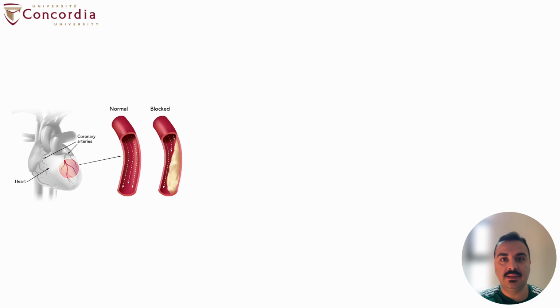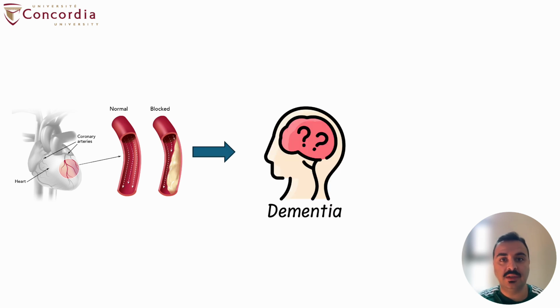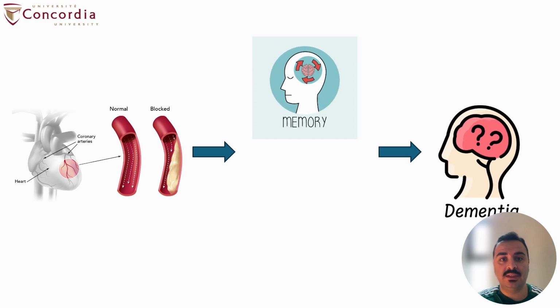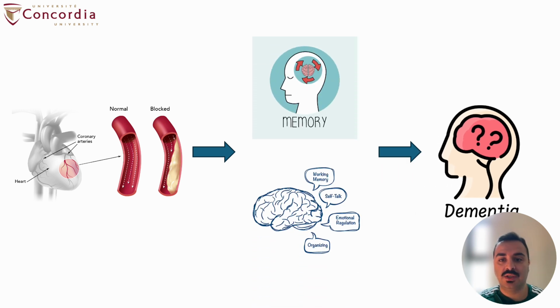Coronary artery disease is the most common form of cardiovascular diseases in which the heart cannot pump enough blood to the organs, especially the brain. And we know that people with coronary artery disease are more likely to develop dementia. So something is going on in their brain. And we know that even before dementia, people with coronary artery disease can have issues in verbal memory and executive functions such as planning.